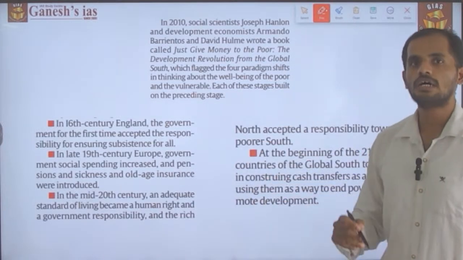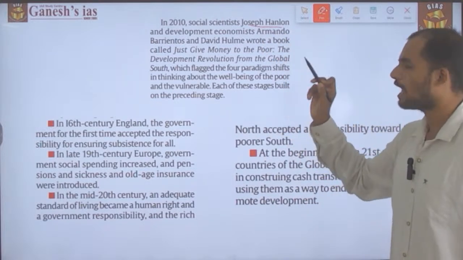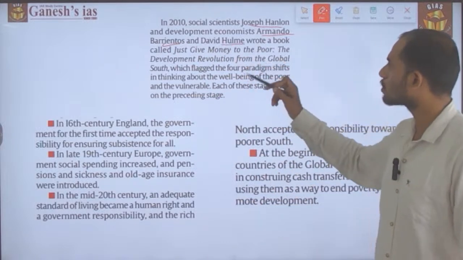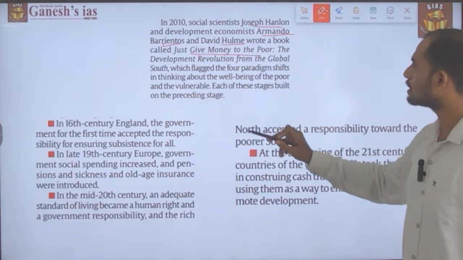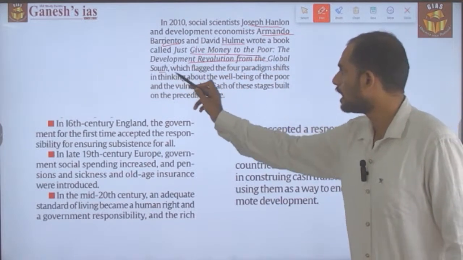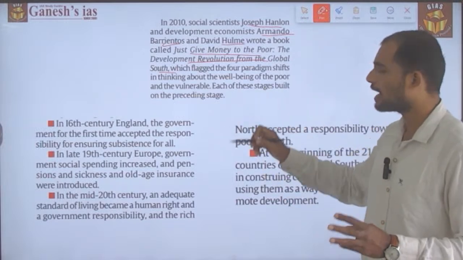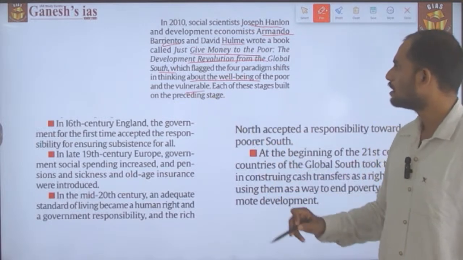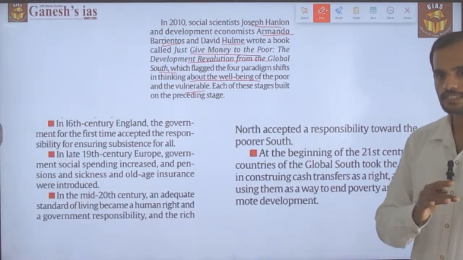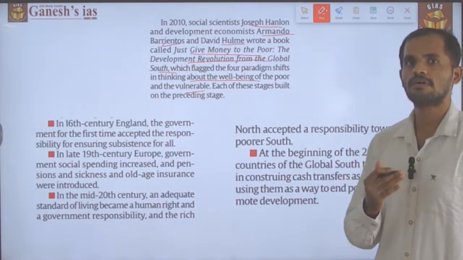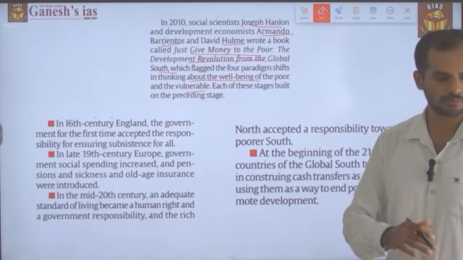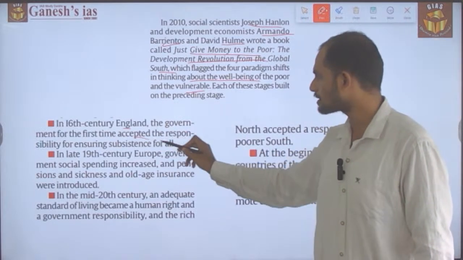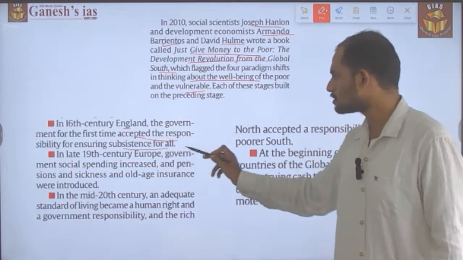During 2010, a social scientist named Joseph Hanlon, the development economist Armando Barrientos, as well as David Hulme, wrote a book called Just Give Money to the Poor: The Development Revolution from the Global South. It has flagged four paradigm shifts in thinking about the well-being of the poor and the vulnerable. What are the four paradigm shifts that have taken place in the history of the world with regard to helping poor people come out of poverty? During the 16th century, the England government for the first time accepted the responsibility for ensuring subsistence to all.